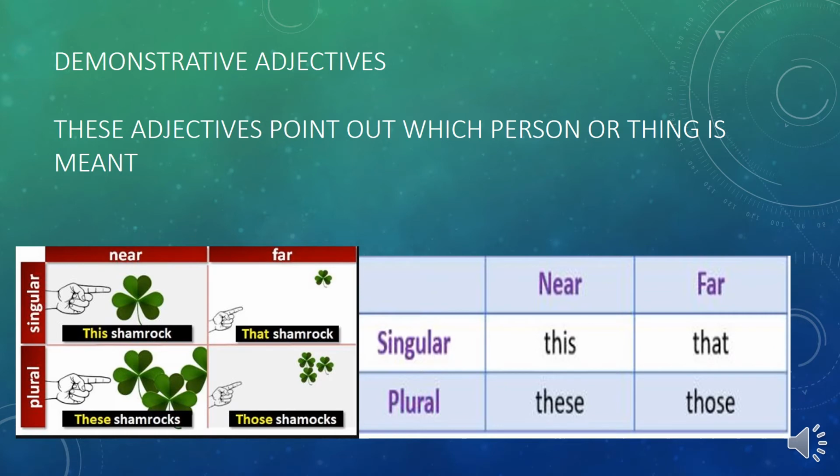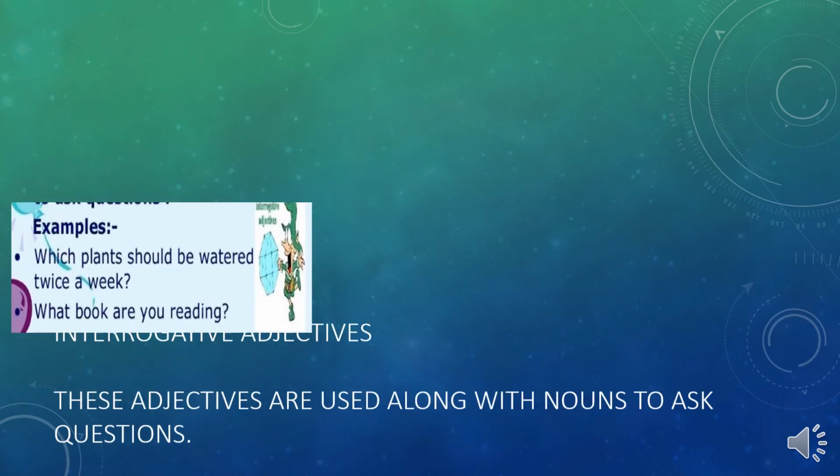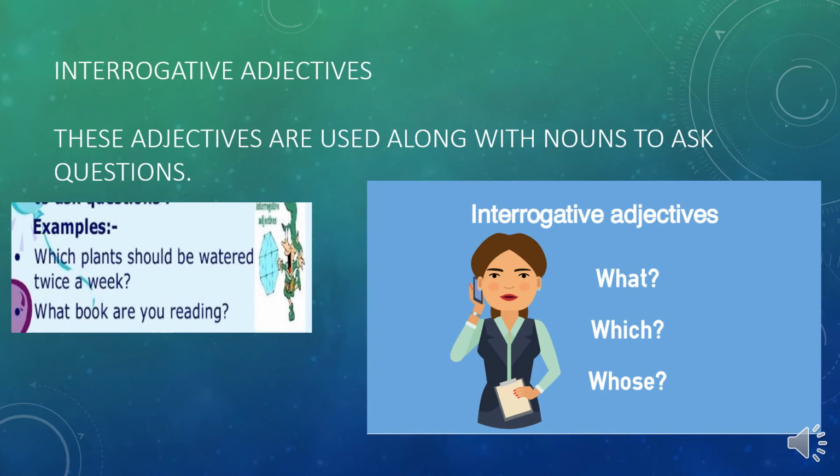Now the interrogative adjective. The word interrogative brings to mind asking a question, and it is the same here. In the interrogative adjective, we have a word that describes a noun, like when I ask, which book? Book is a noun. You can see in the example, which plants should be watered. The word after which is a noun, so which is your interrogative adjective.